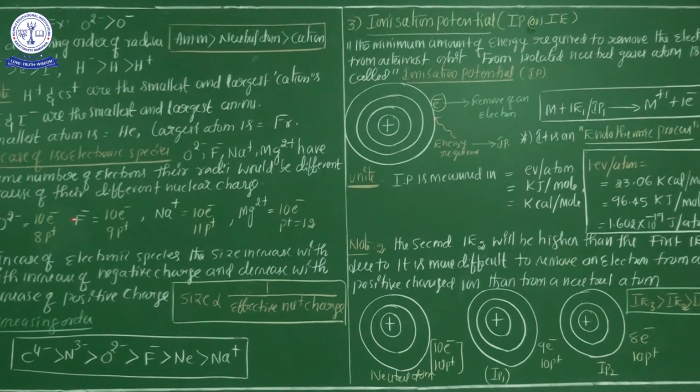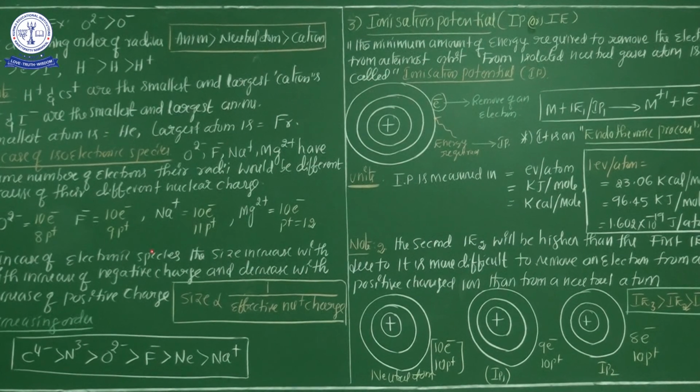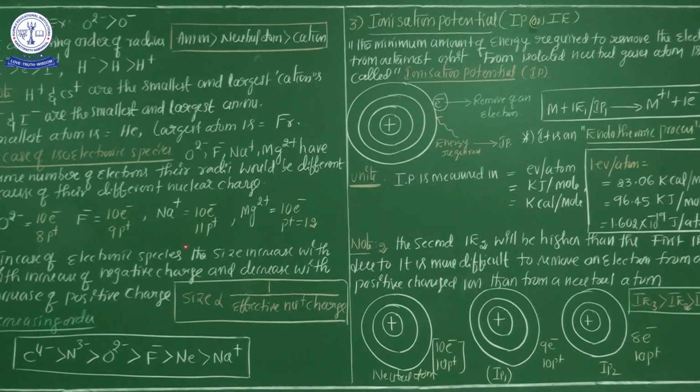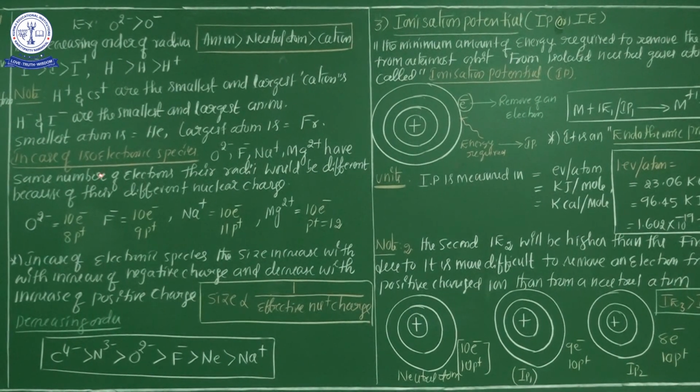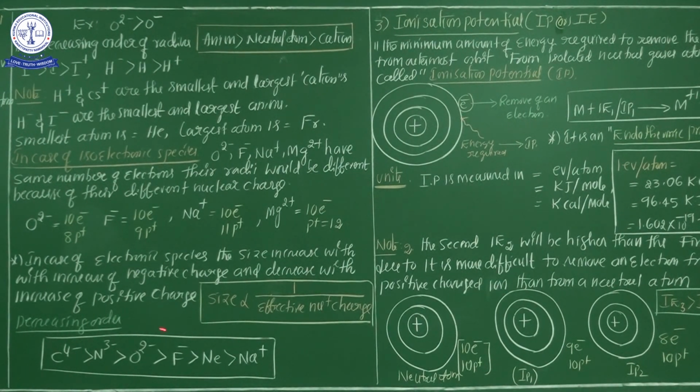Once again, my dear students, negative charge is directly proportional to the ionic radius: as negative charge increases, ionic radius also increases. But as positive charge increases, ionic radius decreases. So size is inversely proportional to the effective nuclear charge. Size is always decided by the effective nuclear charge.